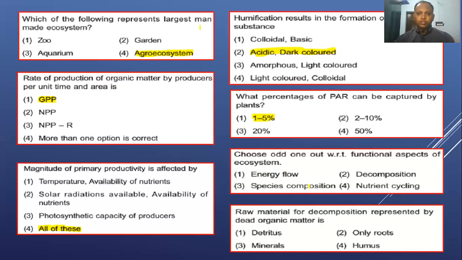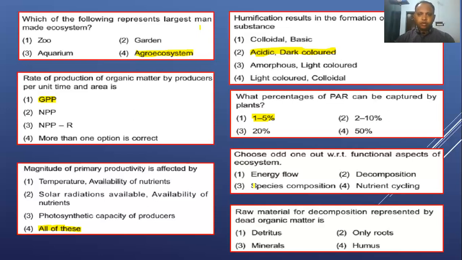And the next one is: choose the odd one out with respect to the functional aspect of the ecosystem. The functional aspects we studied under four headings: productivity, decomposition, energy flow, and nutrient cycling, right? The structural aspects we studied were species composition and stratification.